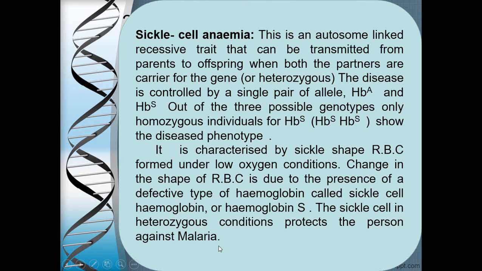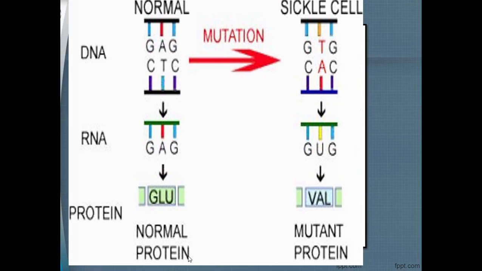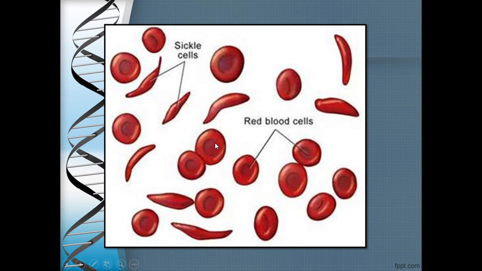Why? Because the malarial pathogen, Plasmodium falciparum, survives in the RBCs if these RBCs are round like this. But if the RBCs are sickle shaped like this, then Plasmodium falciparum is unable to survive there. So the person who is heterozygous for the trait gets some protection from malaria.